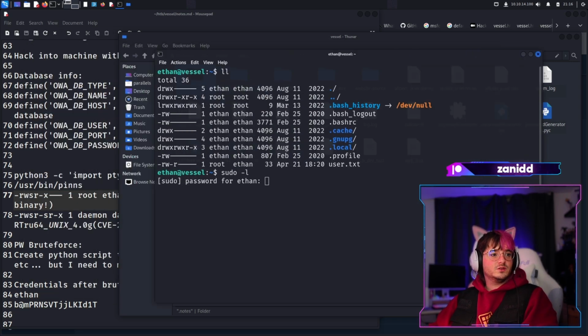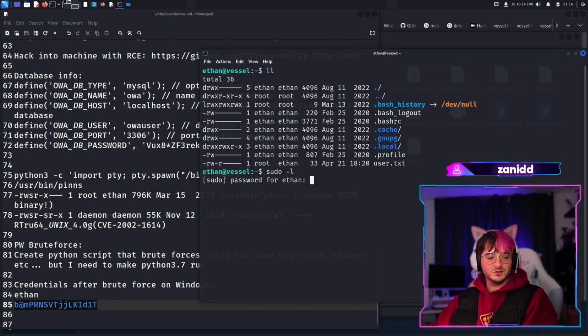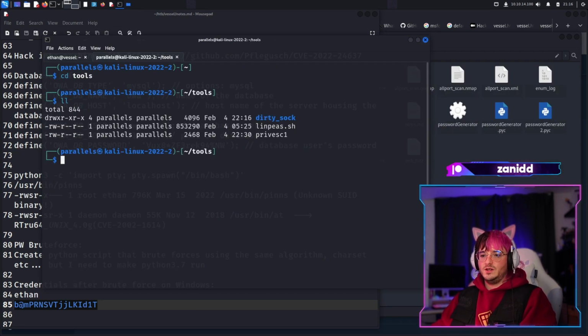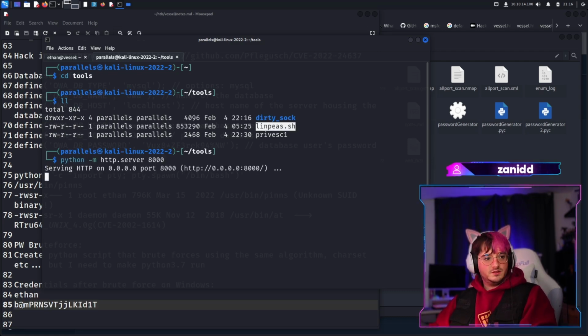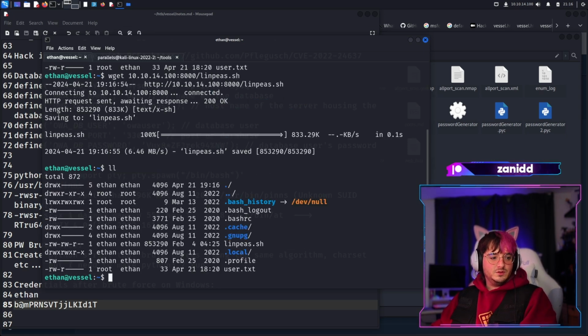Are we a sudo user? I mean, that would be crazy easy if this was the solution, to just sudo. No, I go to the box tools, or no, it was just in tools. And in here we have linkeys. So let's pipe a server and we want linkeys. So here we do a wget and 1408,000 followed by linkeys. We have linkeys in here.